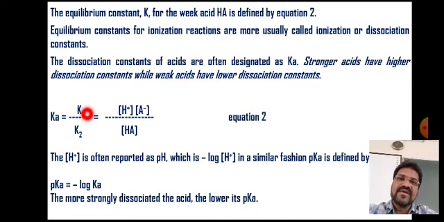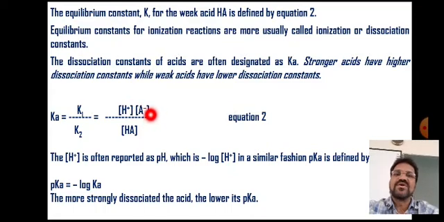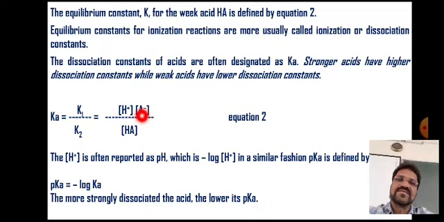K1 is the reaction rate constant for dissociation of HA to H plus and A minus, so K1 is expressed as the concentration of hydrogen ion times the concentration of conjugate base, the products.